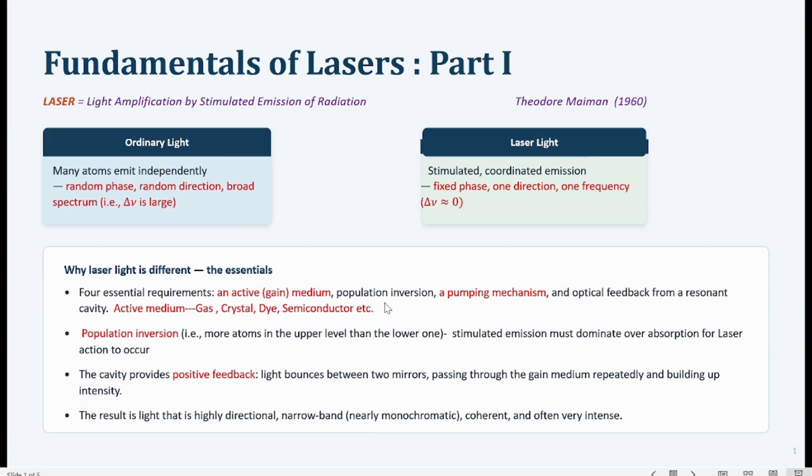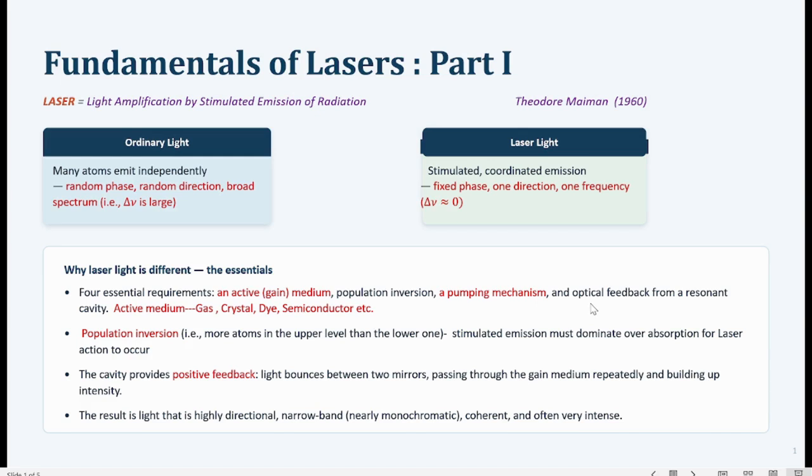The second important requirement is the existence of the condition of population inversion, in which the higher energy level has more number of atoms than the lower energy level, and to establish this population inversion condition we need some kind of pumping mechanism through which atoms are pumped from the lower energy level to the higher energy level. So this pumping mechanism must be there.